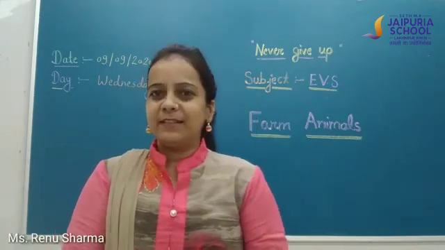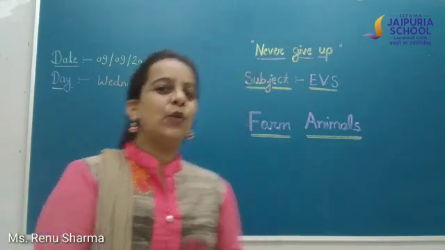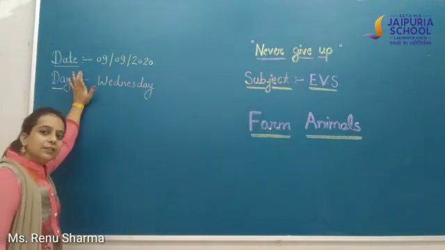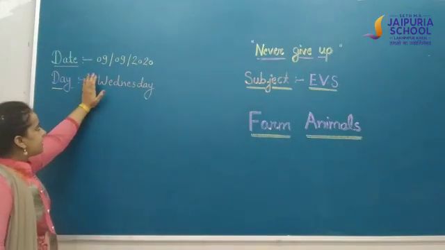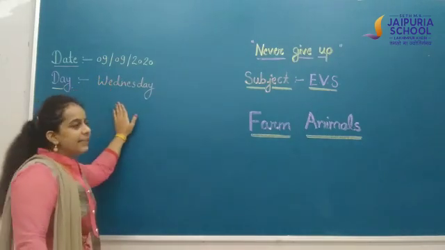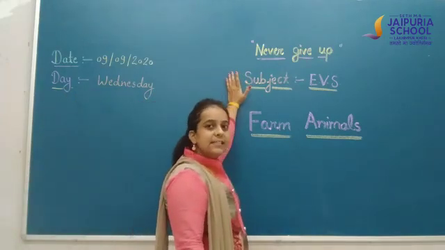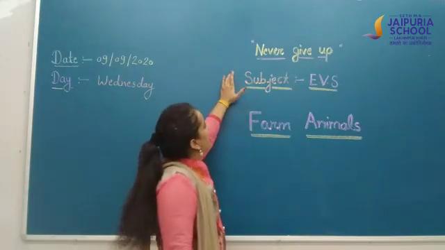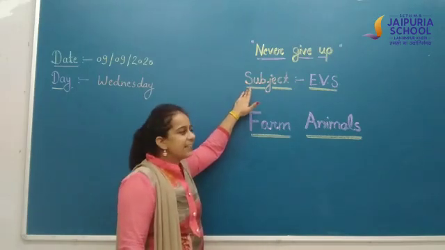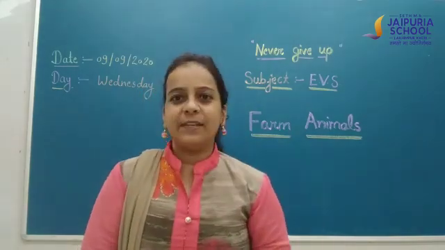Today, your Renu ma'am is here with a new concept. So, first we will know which date is today. Which date is today, students? Today is 9th September 2020 and it is Wednesday. And today's thought is never give up. And subject is your EVS subject. And today's topic is farm animals.